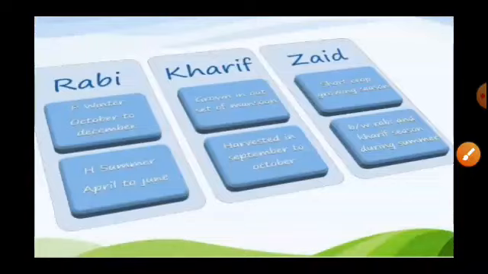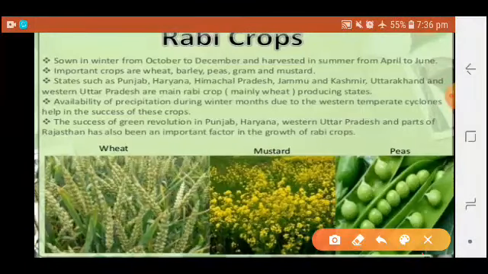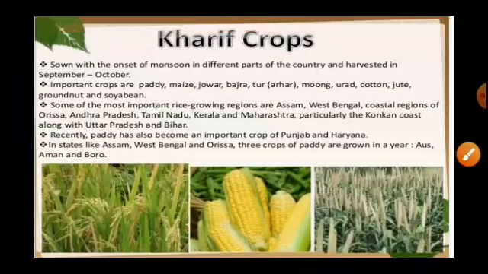Some Rabi crops: wheat, mustard, peas, gram, barley. These are the main Rabi crops. Then Kharif crops. Kharif crops are sown with the onset of monsoon in different parts of the country and harvested in September to October. Important Kharif crops are paddy, maize, jowar, bajra, tur, which we call arhar, moong, urad, cotton, jute,